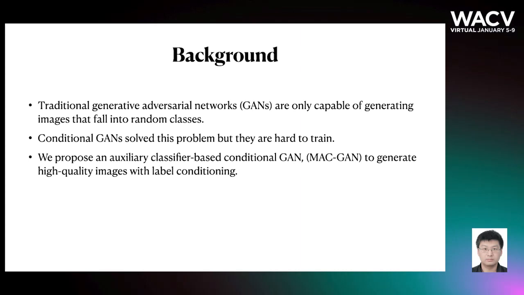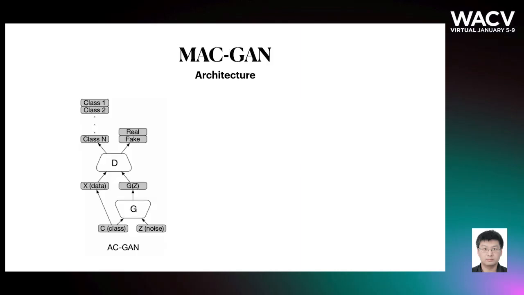In this study, we propose an auxiliary classifier-based conditional GAN, namely MAC-GAN, to generate high-quality images with label conditioning. Previously, AC-GAN is one of the most successful variants of conditional GANs. Besides predicting the image source, it introduces an extra classifier in the discriminator to predict class labels as well. When training AC-GAN's discriminator, both real and fake samples are fed into the neural network. However, there exist large gaps between the generator distribution and the target distribution. This issue makes AC-GAN difficult to train and converge.